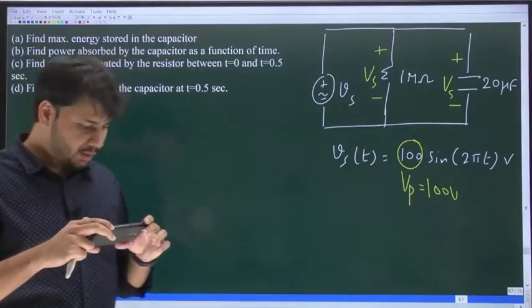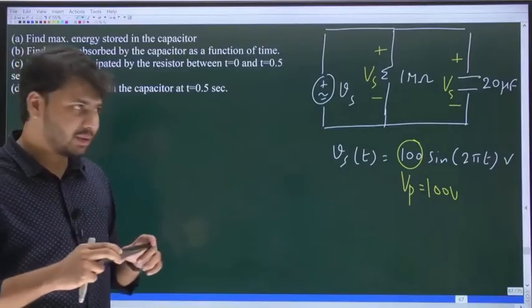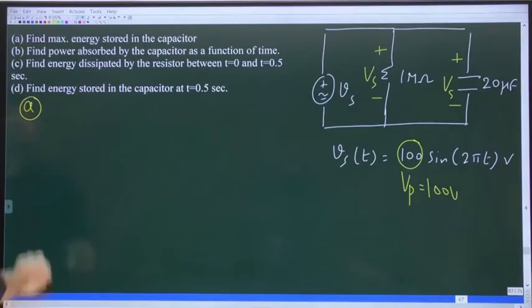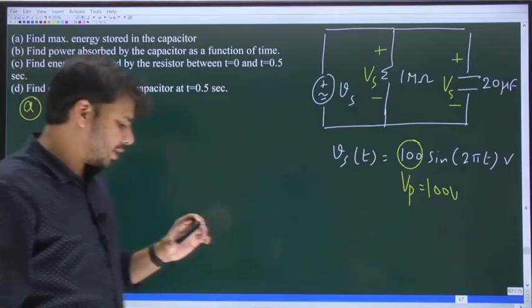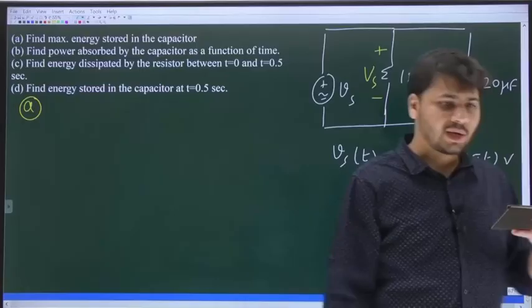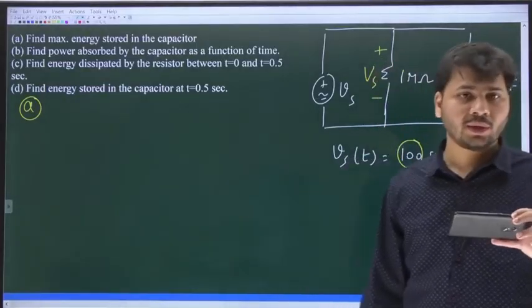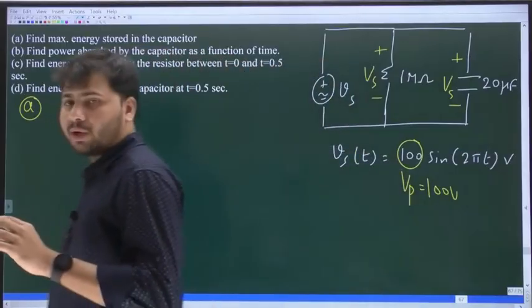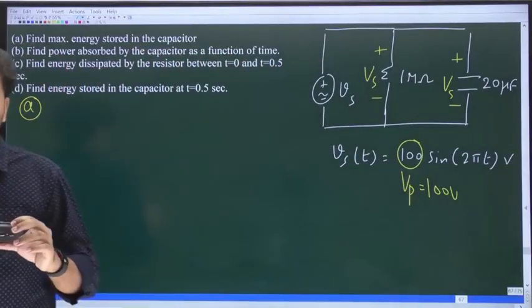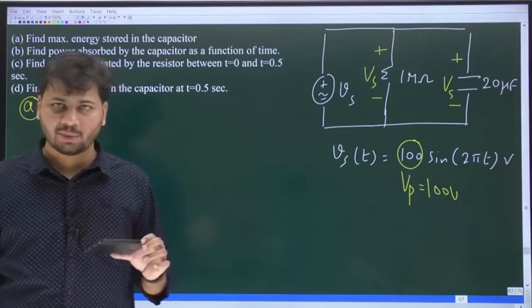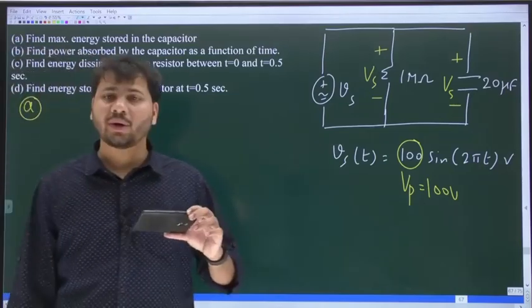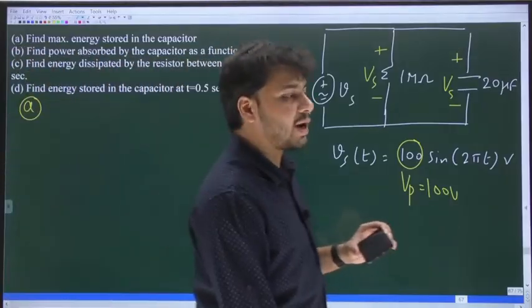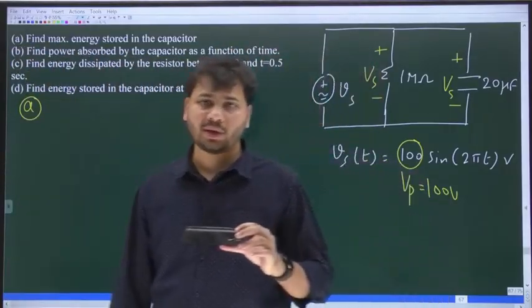Now answer the 4 questions related to this circuit. What is the first part? Find the maximum energy stored in the capacitor. Please type your answer in the chat box. When will maximum energy be stored in the capacitor? When the voltage across the cap is maximum. Yes or no? Energy stored in the capacitor is given by half into C into the square of the voltage across the cap.